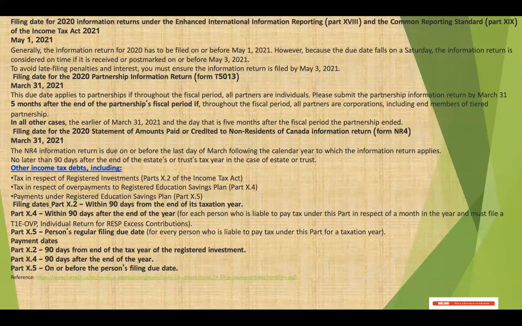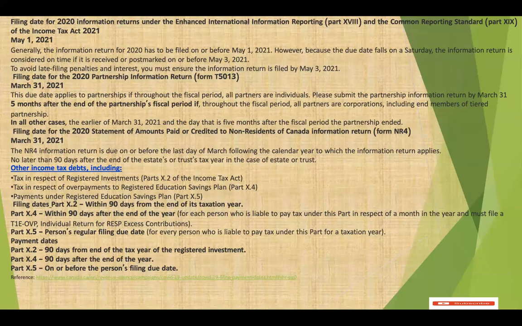The filing date for the 2020 statement of amounts paid or credited to non-residents of Canada, Form NR4, is March 31st, 2021. That is the deadline for the non-residents of Canada information return. The NR4 information return is due on or before the last day of March following the calendar year to which the information return applies.